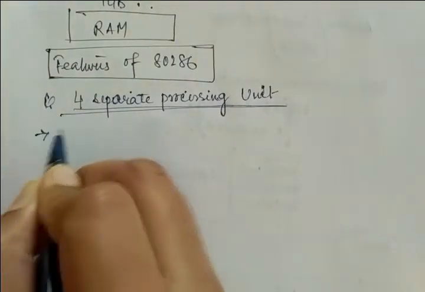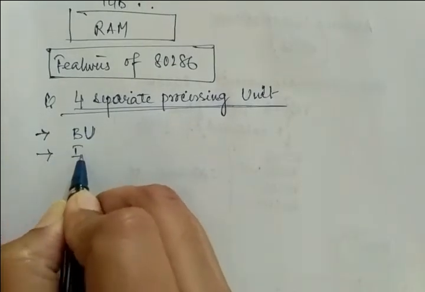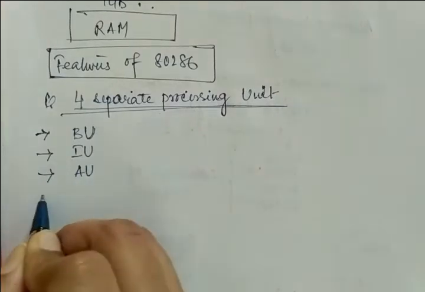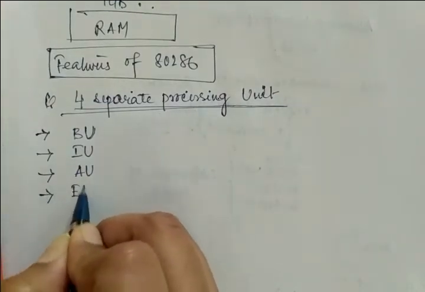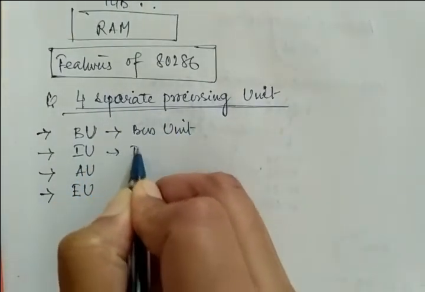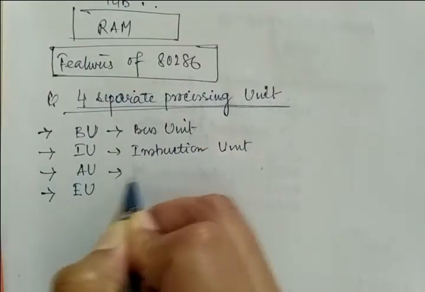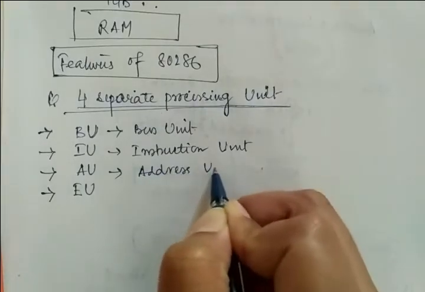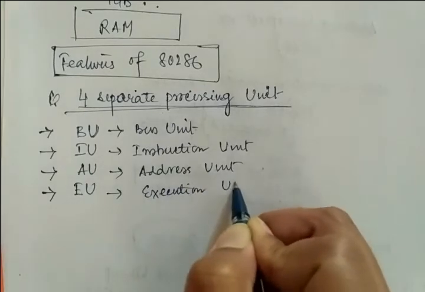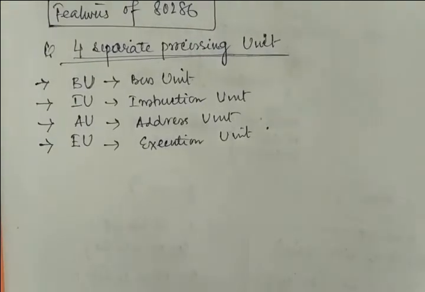So what are they? The first one is your bus unit. I am writing in short form. The second one is your instruction unit, that is IU. The third one is your address unit. And the fourth one is the execution unit. Clear? Instruction and address and execution unit. Okay, so this is the main feature of 80286.